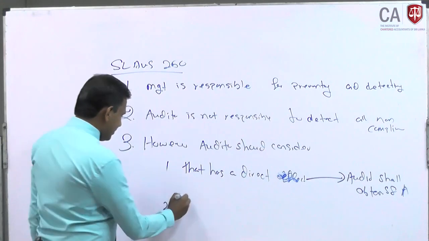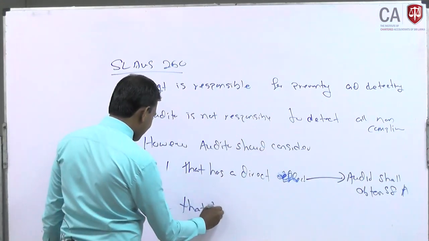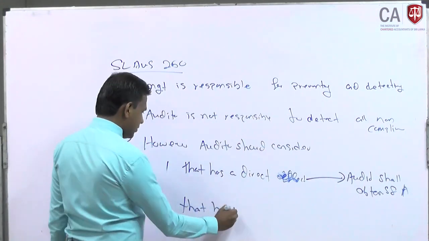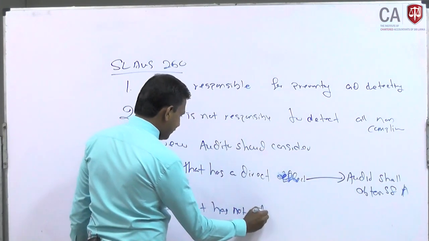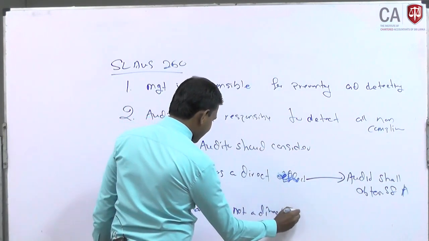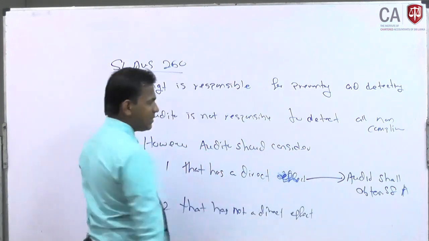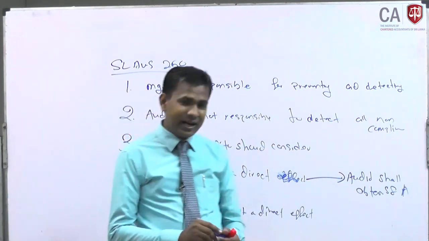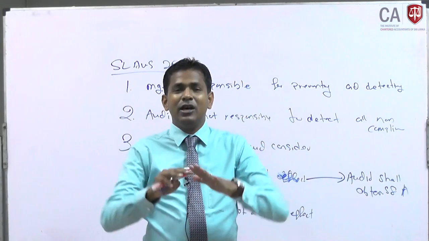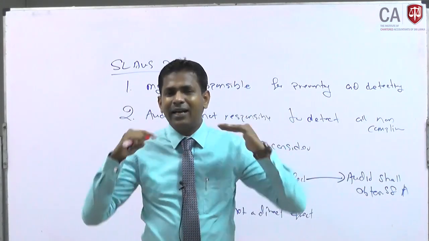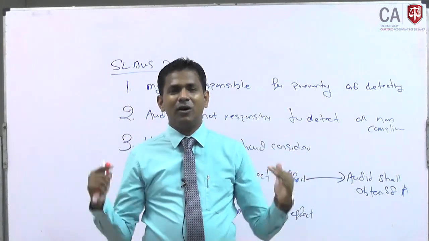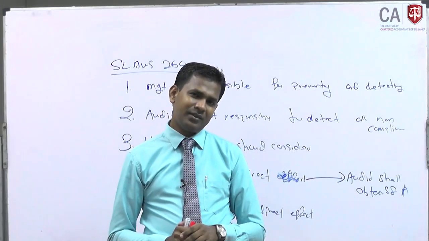Other one, that has not a direct effect. Right. There can be certain circumstances, there are certain non-compliance of the laws and regulation which are not directly affecting the financial statement or financial figures or the transaction. Right.